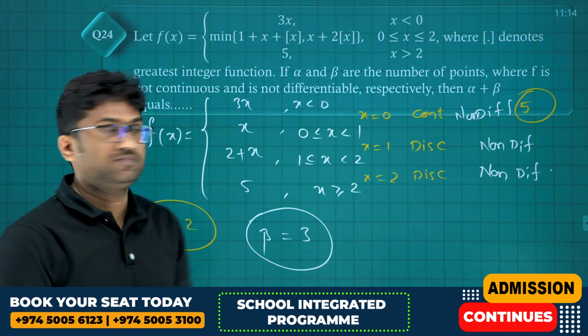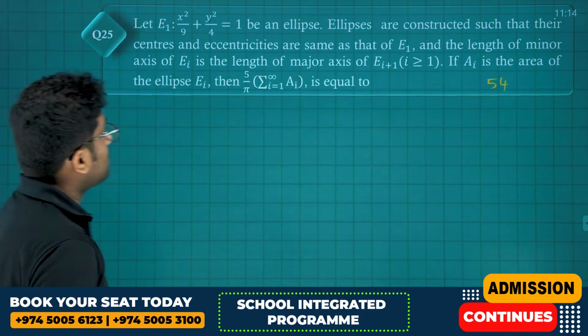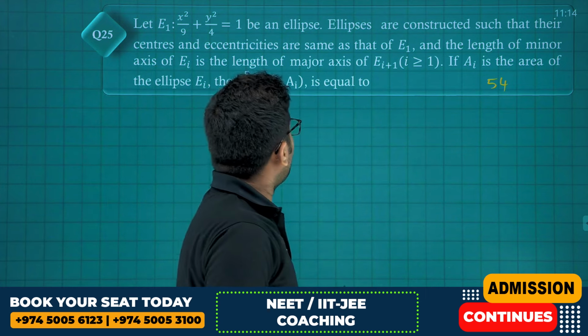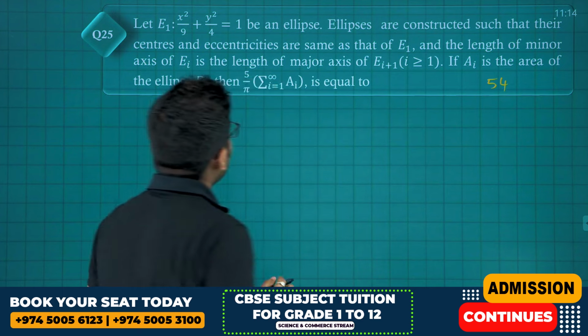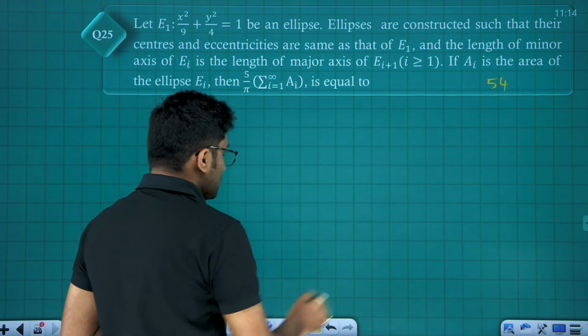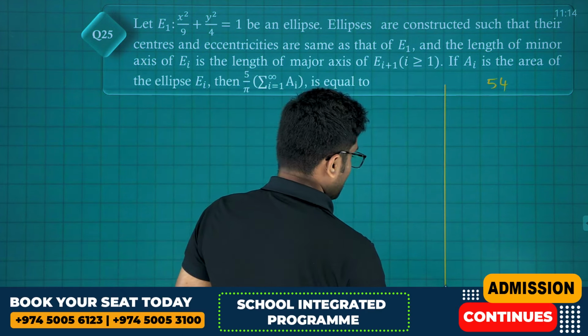Answer is 5. Last question, friends, the last question. They have given an ellipse. Ellipses are constructed such that their centers and eccentricities are the same. Centers and eccentricities are the same, it seems.